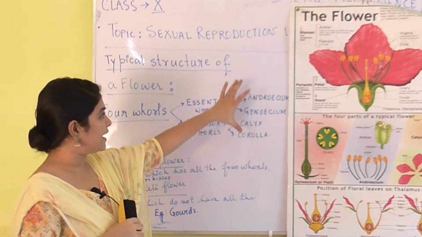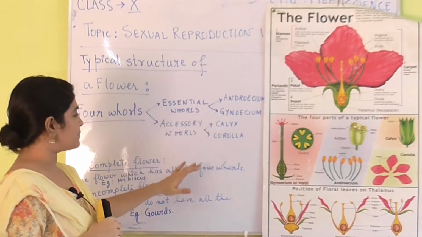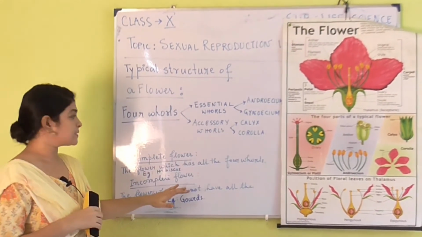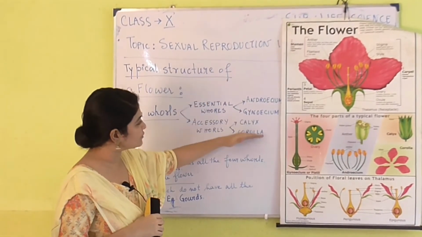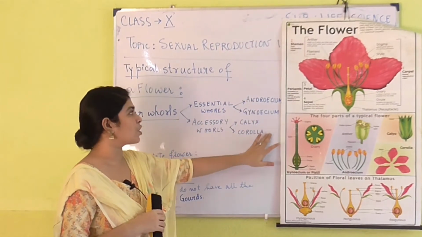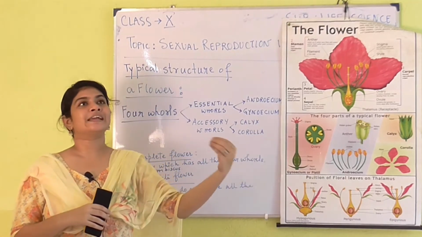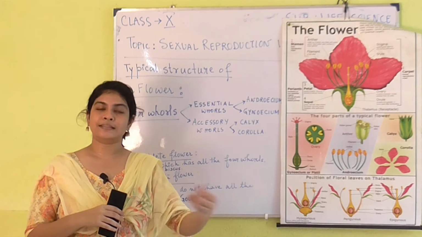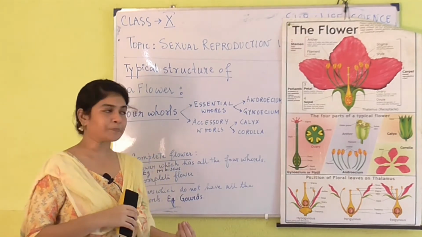Based on the presence of these four whorls, flowers can be divided into two types. Complete flowers are the flowers which have all four whorls: calyx, corolla, androecium and gynoecium. You can take an example, say hibiscus and roses; they are complete flowers because they have all the whorls.